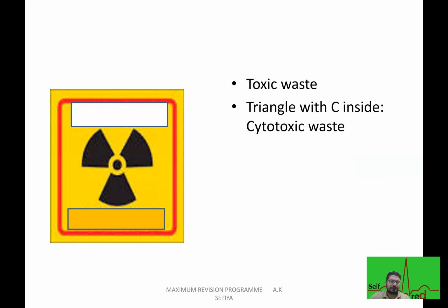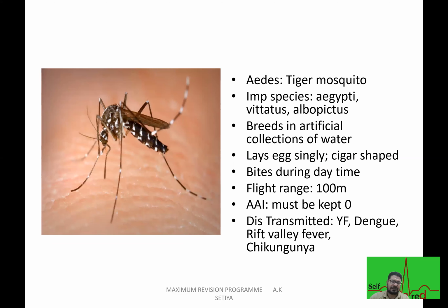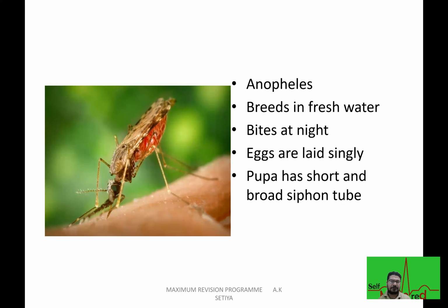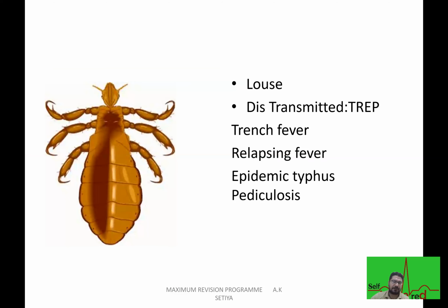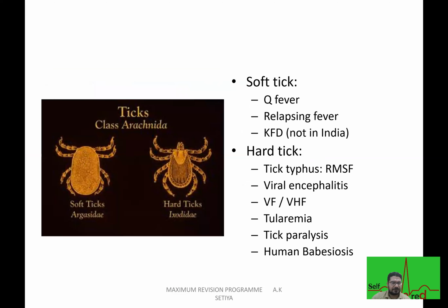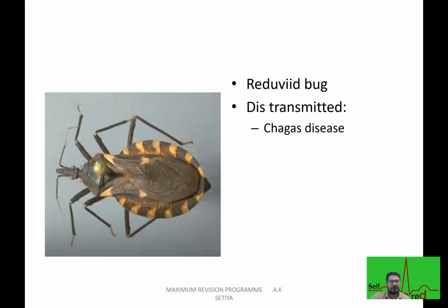Logo symbol of your toxic waste, you can see triangle. For biomedical waste, we have another logo. Then you can see the image based question that they ask, like this is the Aedes. Compare this with Anopheles. Now this is your sandfly, a vector for Kala Azar, Oroya fever, and Oriental sore. Then we have louse. Louse-borne diseases you can remember by the mnemonic TRAP: trench fever, relapsing fever, epidemic typhus, and pediculosis. Soft tick, compare this with hard tick. So hard tick will be a little darker in color compared to soft tick. This is an image of a trombiculid mite, rat flea, reduviid bug.